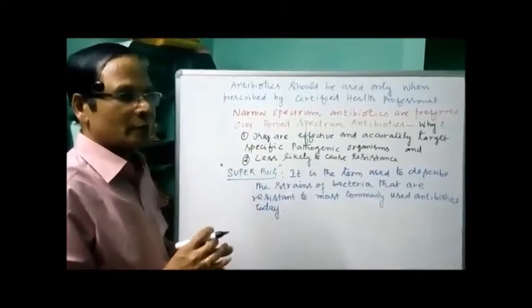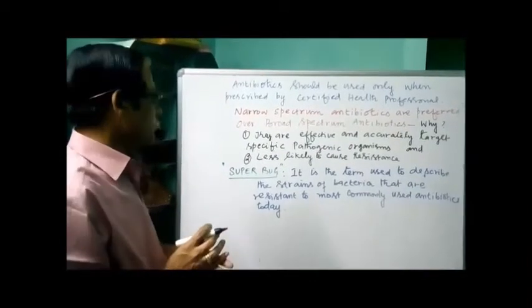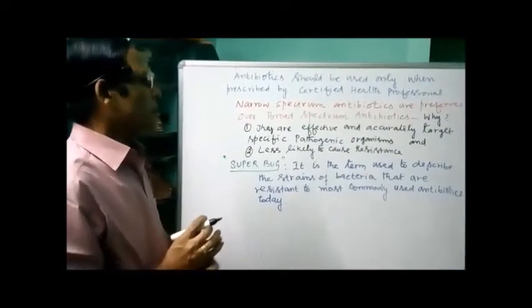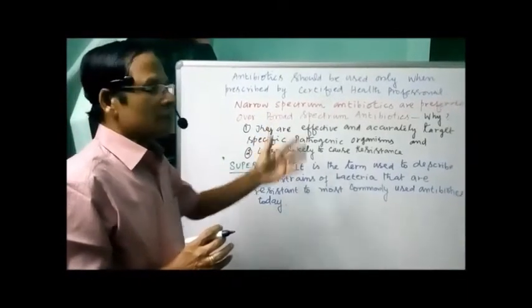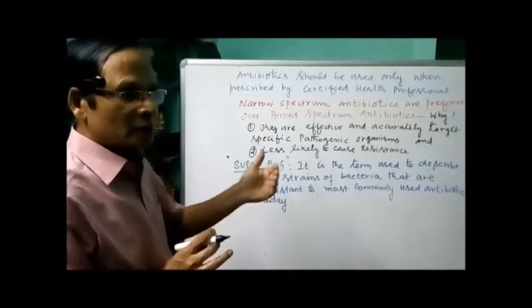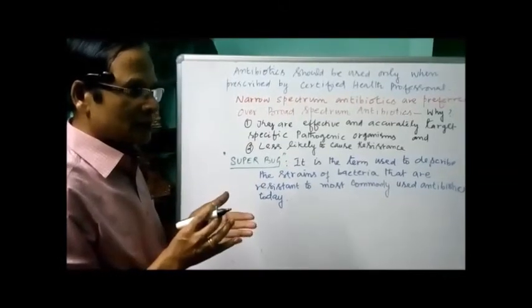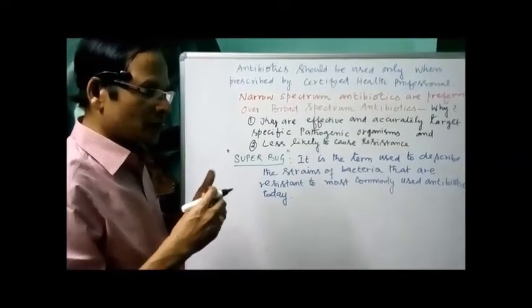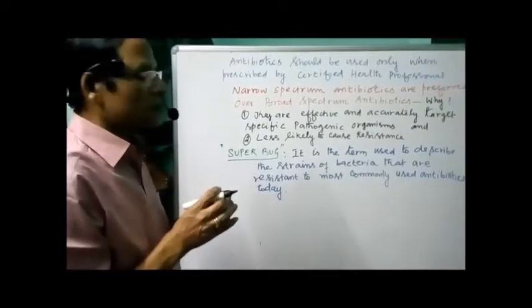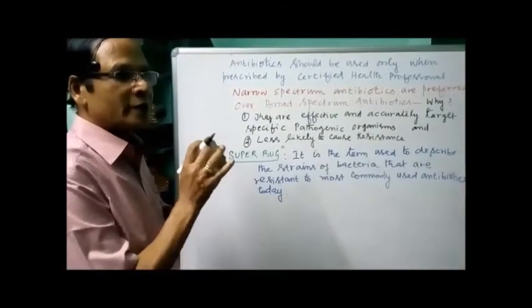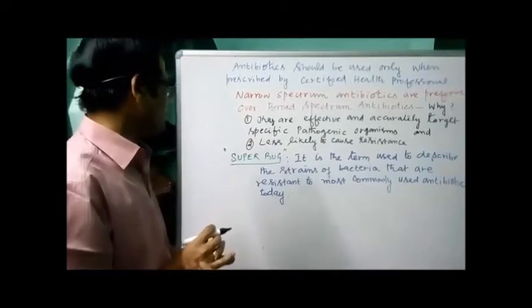The second reason is that they are less likely to cause resistance. So they increase the resistance power of the humans, but reduce the resistance of the bacteria against antibiotics.